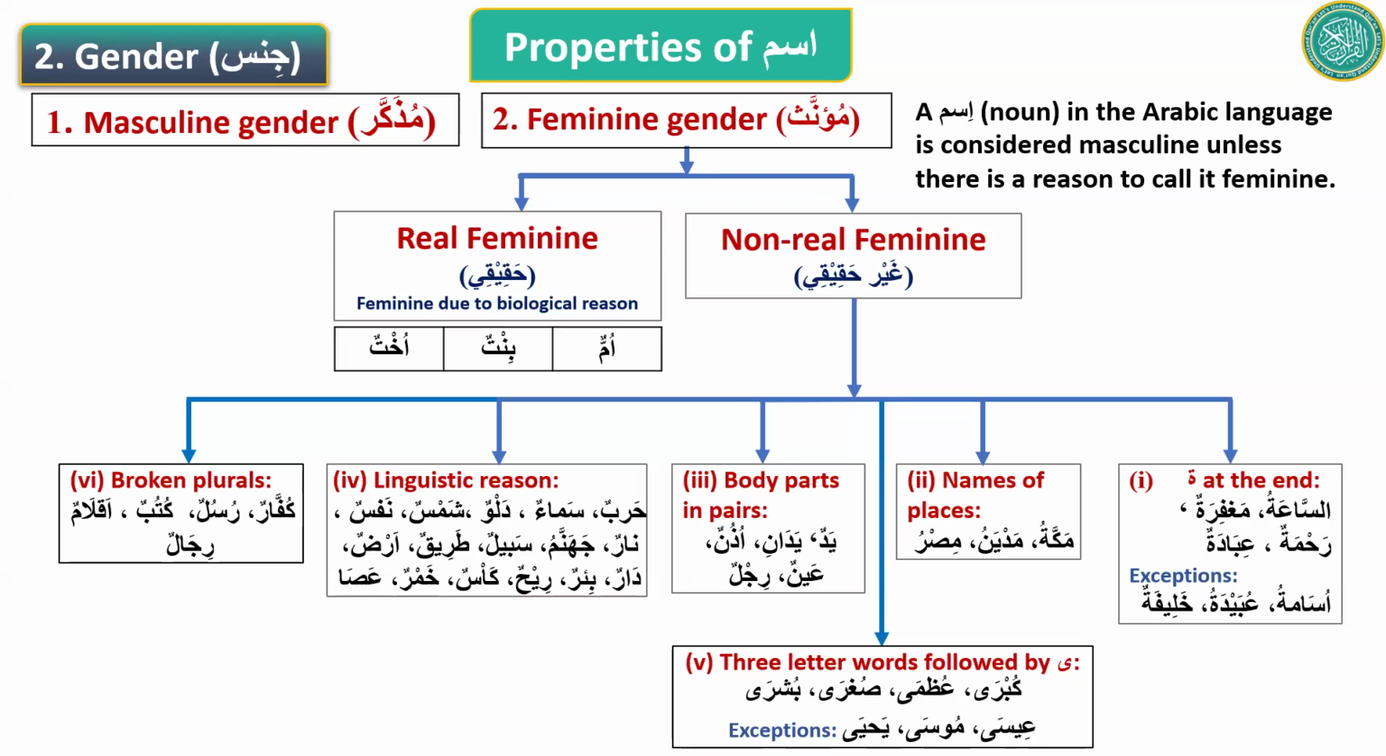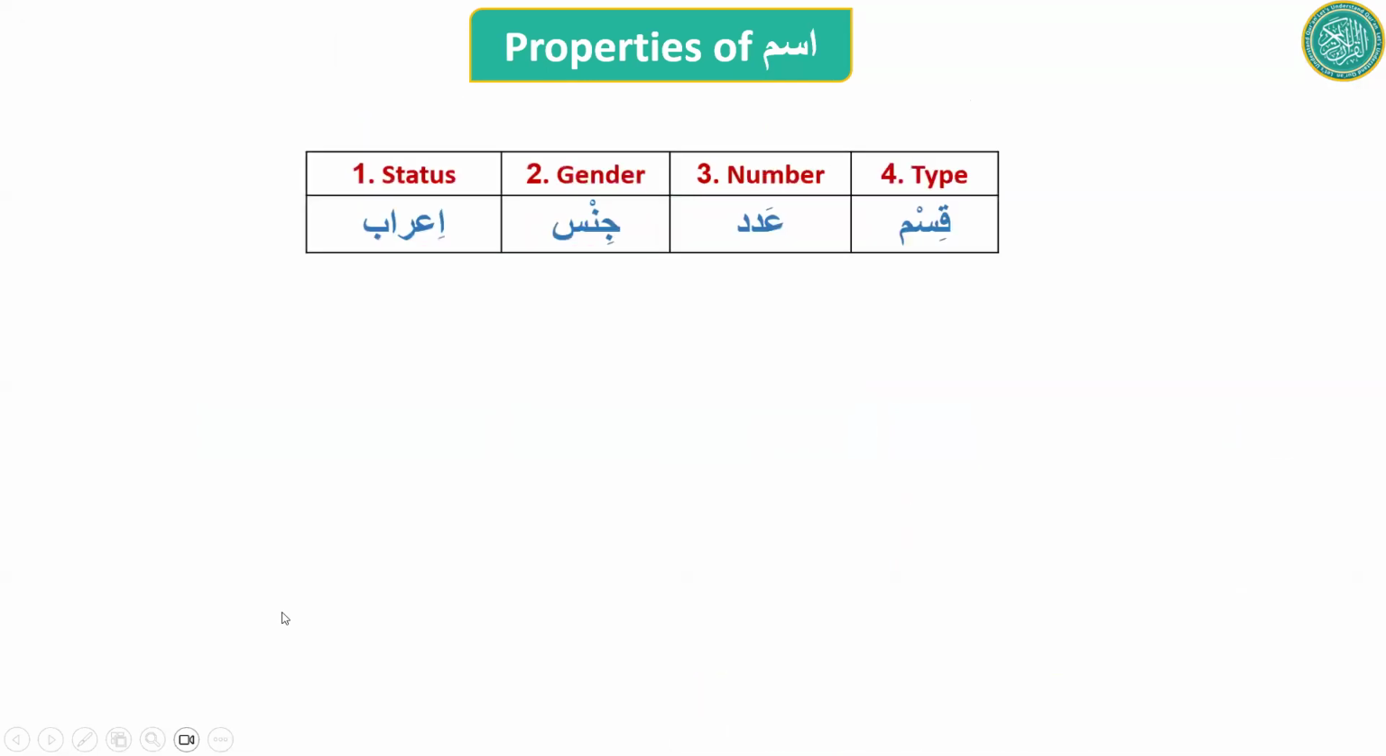And if you see an ism and you want to determine its gender, you go through this list and see if you find any of these reasons to call it feminine. If you don't see any of these reasons, then you call it masculine. So this is how you tell the gender. So status is done, gender done. Now we will talk about number.